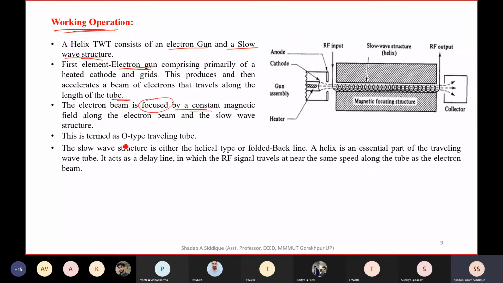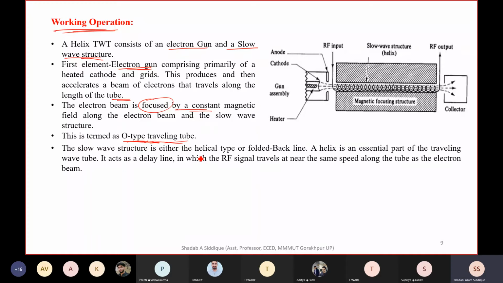Now this is also called an O-type traveling wave tube. In the last class we were discussing the magnetron, where we have an M-type, that is the cross-field type tube, and this is called an O-type traveling wave tube. O-type is basically a linear type traveling wave tube. So O-type and M-type are the two categories: in M-type we have cross-field, and this is the O-type, so linear.